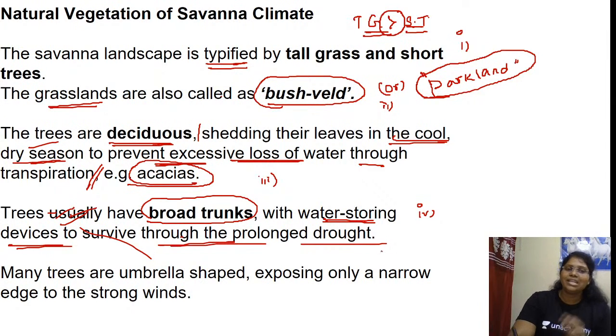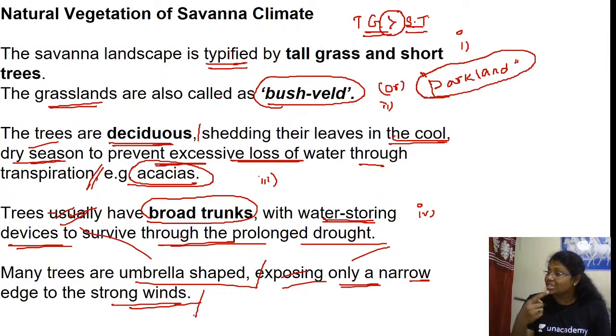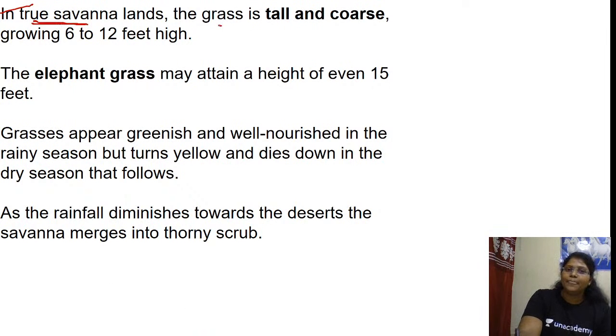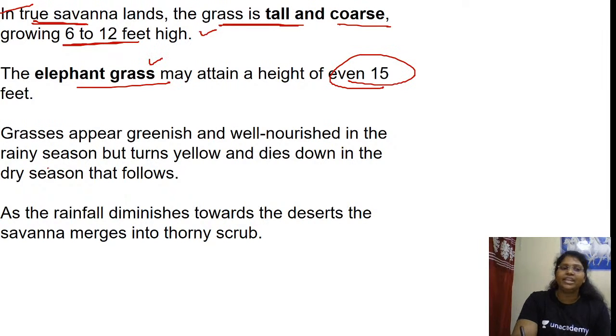Okay, now we are discussing the vegetation. Many trees are umbrella shaped, exposing only a narrow edge to the strong winds, because this is a region which comes under the trade winds. Yes or no? In true savanna land, the grass is tall and coarse, growing 6 to 12 feet high. The elephant grass may attain a height of even 15 feet.